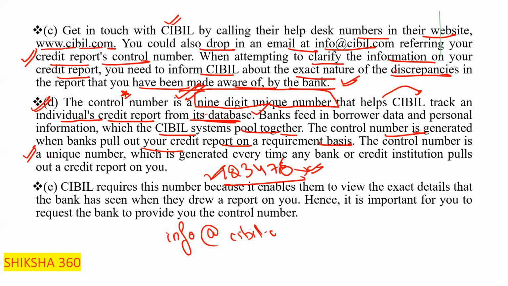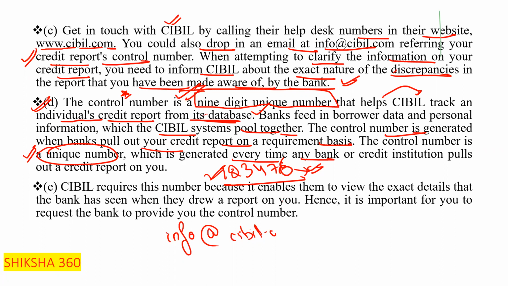The control number is a unique number which is generated every time any bank or credit institution pulls out a credit report on you. The CIBIL requires this number, that organization requires this number, to know all the information regarding you.